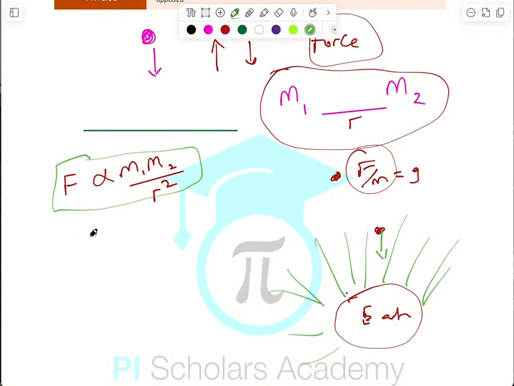we can redefine F by using an equation, and we introduce the big G, which is the gravitational constant. Now, do not get it twisted. This little g is acceleration due to gravity. This big G is the gravitational constant. So you have G m1 m2 divided by r squared.